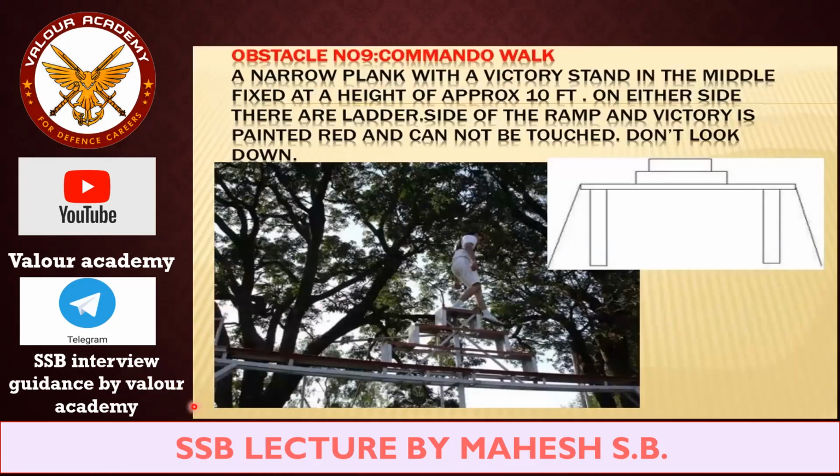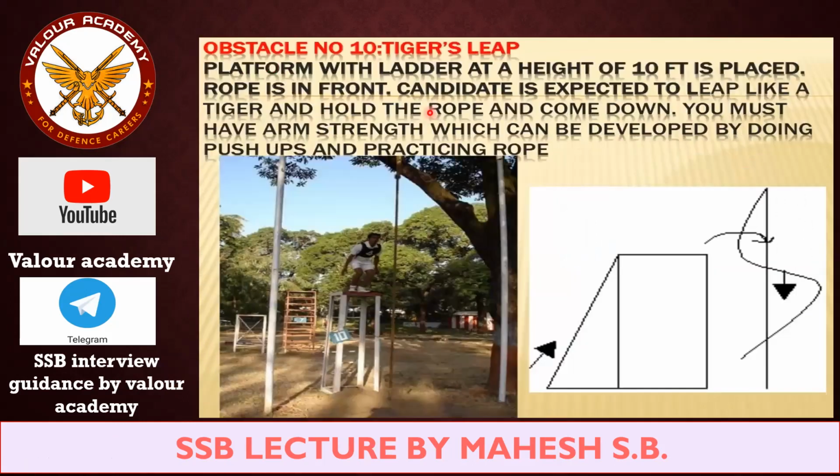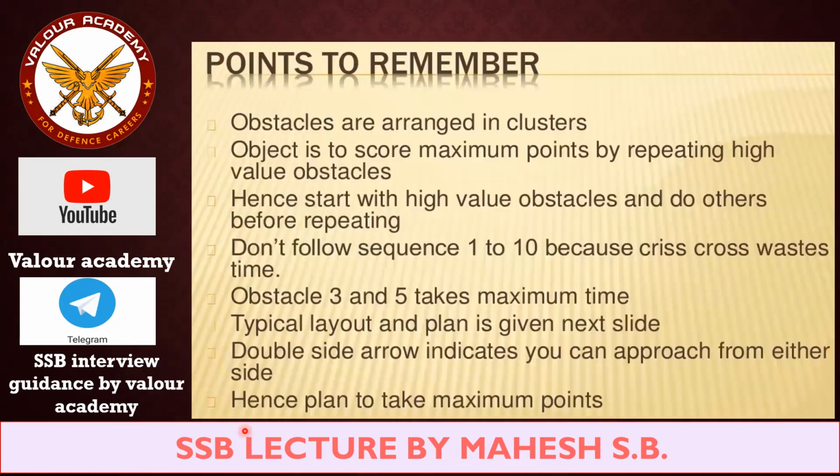Next is commando walk. You have to climb from this side, do a commando walk on the narrow passage, stand over here, shout a war cry or anything, and then climb down. Next is tiger leap, the 10th one. You have to climb on the platform of 10 feet and take a leap, hold the rope and simply get down. Understood? So these are the 10 obstacles.